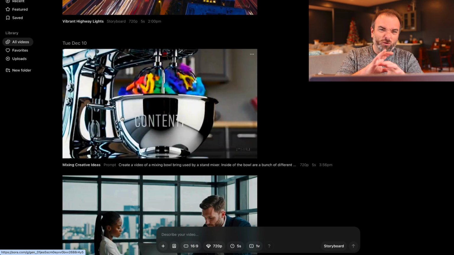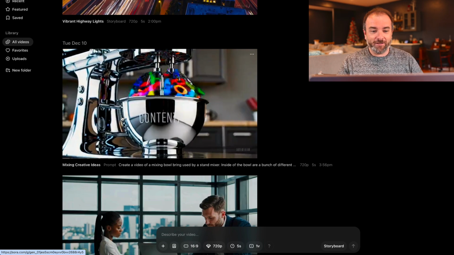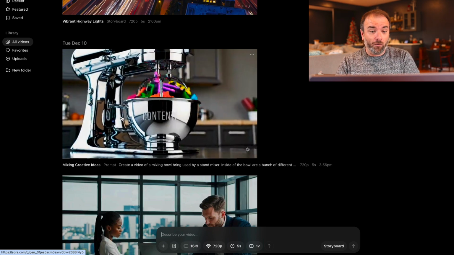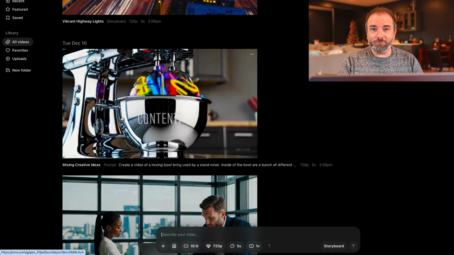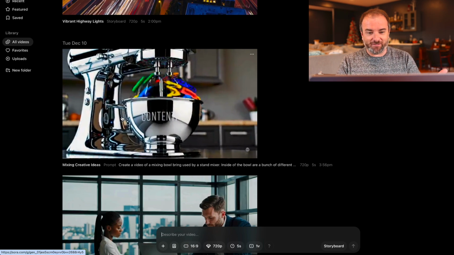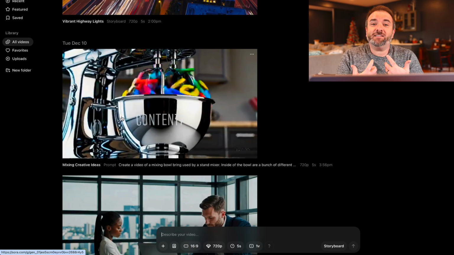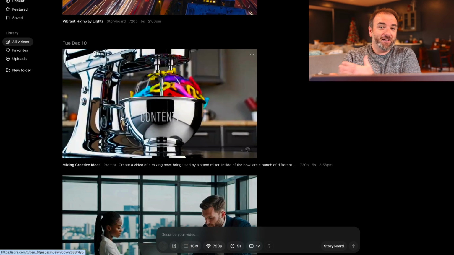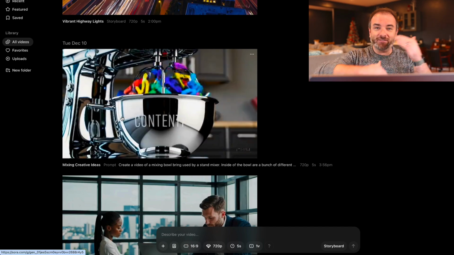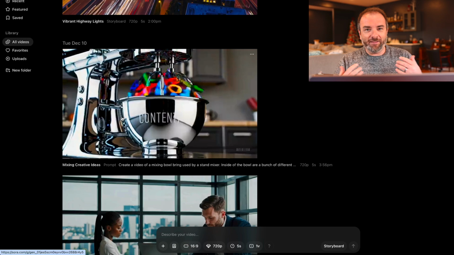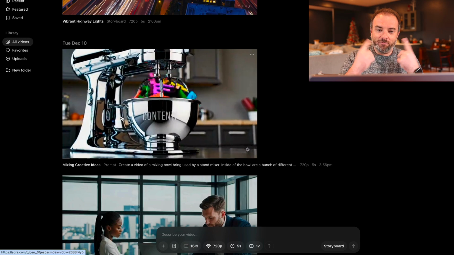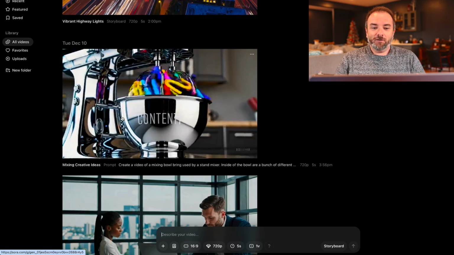a bunch of words with the word content on it, saying it's mixing up content. Now, I look at this initially and I go, wow, Chrome mixing bowl, which is fantastic to see. The words are in there spinning around. I see the colors of the words actually reflecting against the Chrome in the mixer. And then you look at the obvious and go, the mixing beaters aren't doing anything.